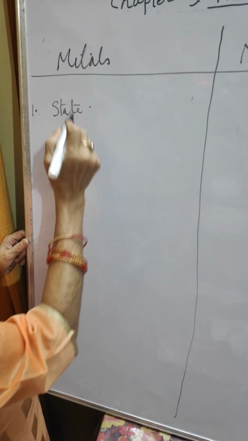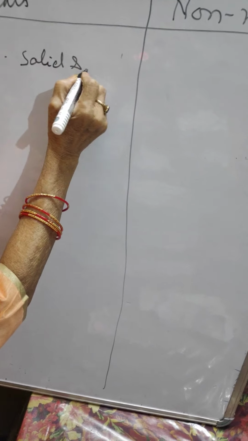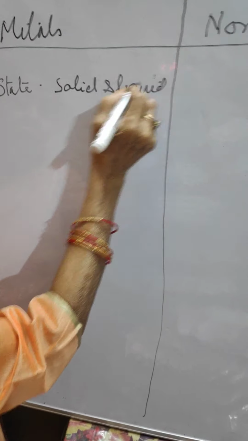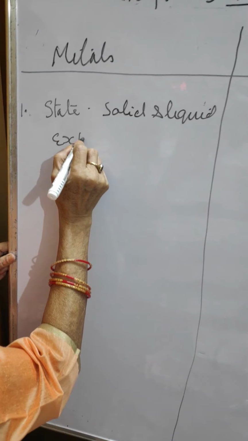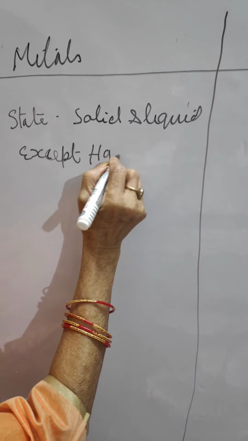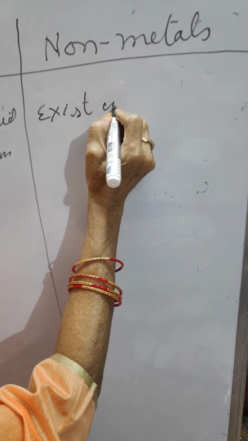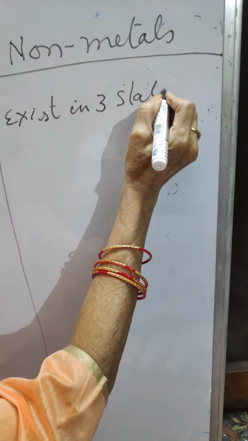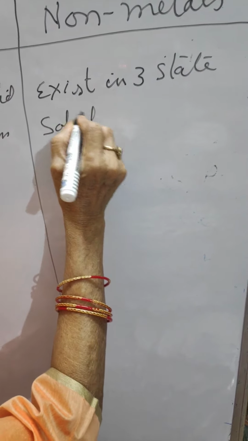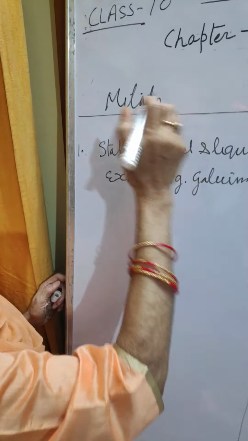Metals exist in the solid state, except mercury and gallium, which are liquid. Non-metals exist in three states: solid, liquid and gas. This is the first point, the difference between metals and non-metals.